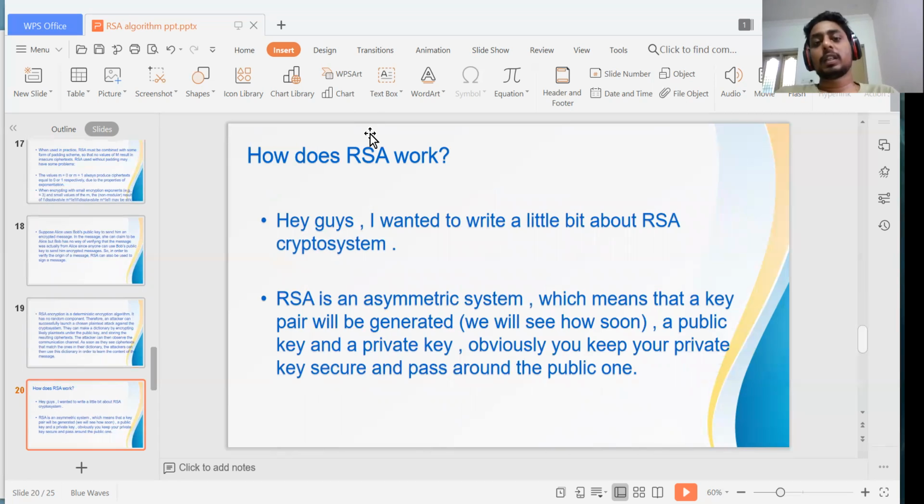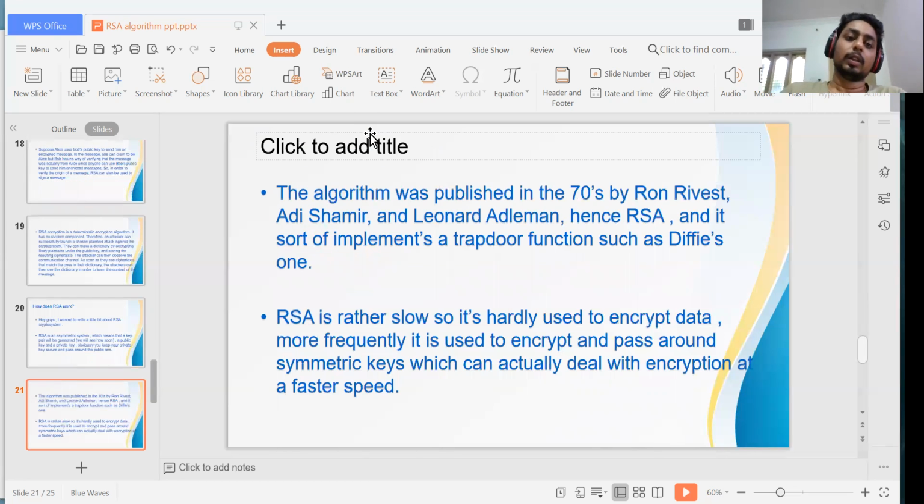How does RSA work? Hey guys, I want to review a little bit about RSA. What we learned, shortly, is that the RSA algorithm is an asymmetric system, which means a key pair is generated, a public key and a private key. Absolutely keep your private key secure and pass around the public one.